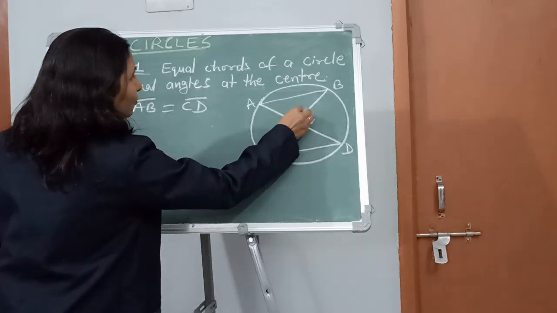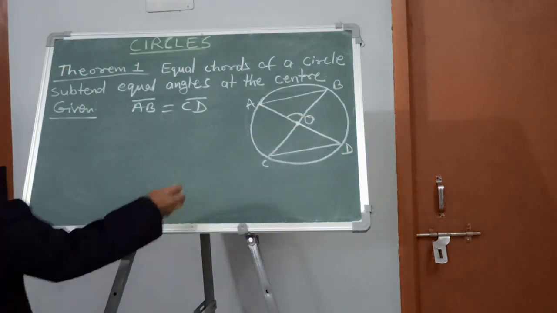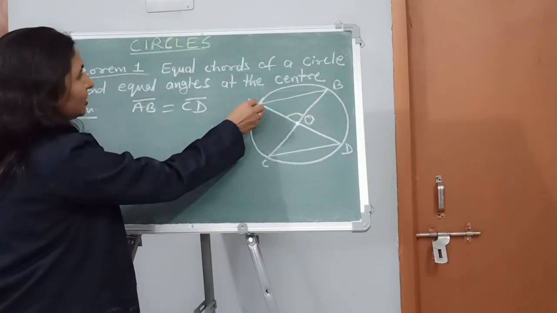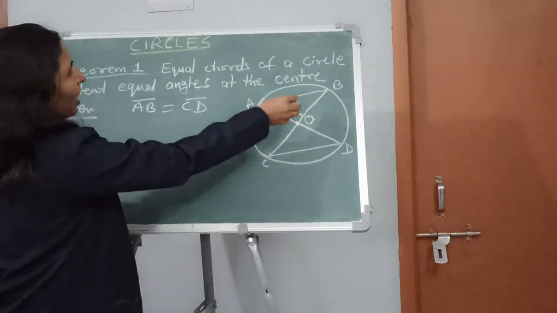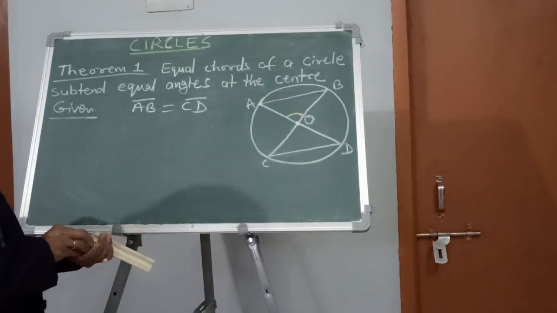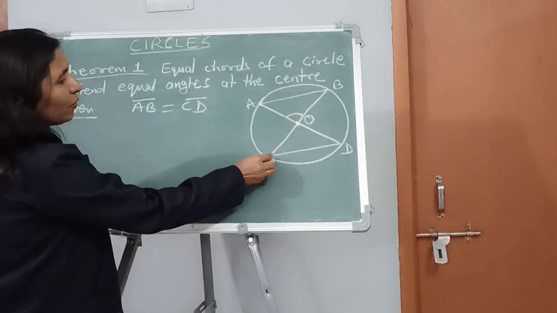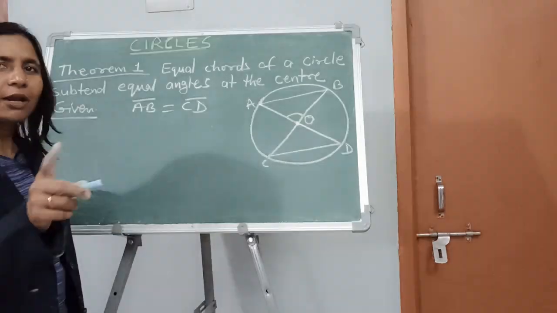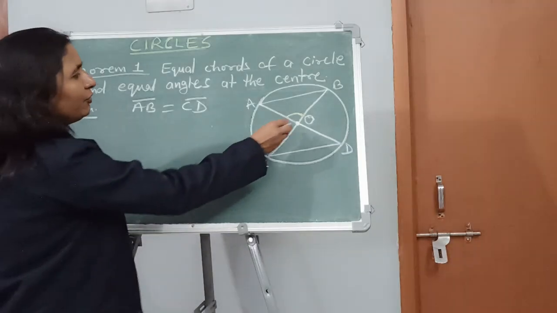And you can see here this angle. Which one? AOB is the angle subtended by chord AB at the center. Similarly, here you can see that this chord CD is again subtending or making an angle at the center. Which one? This one.